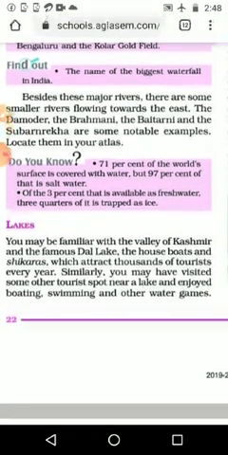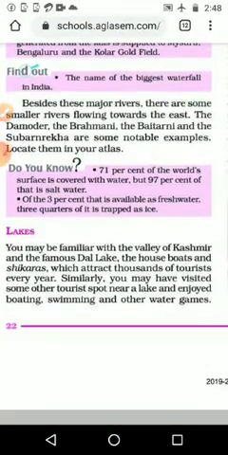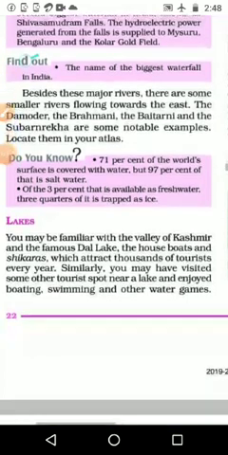Besides these major rivers, there are some smaller rivers flowing towards the east, and Damodar, Brahmani, Baitarni and Subarnarekha are some of the notable examples. When we studied the west flowing rivers, we also studied the small rivers' names like that.